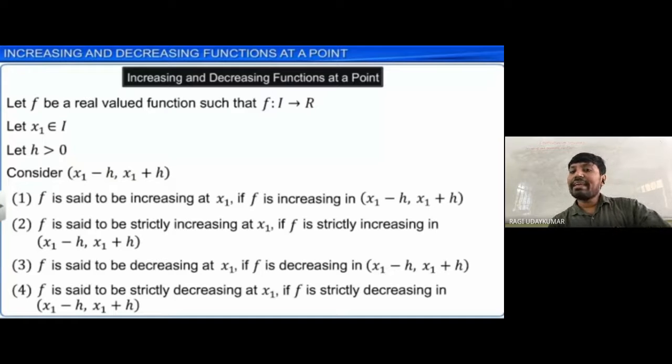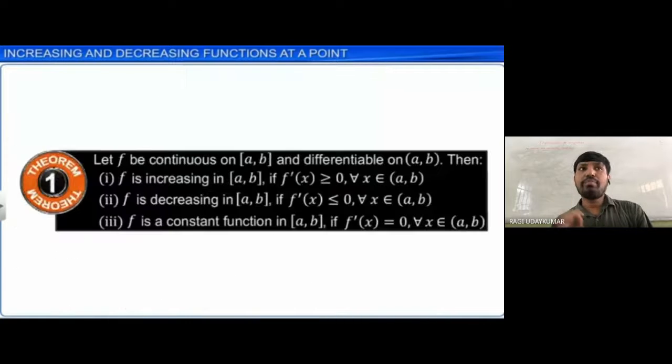f is said to be strictly increasing in that particular interval if it is strictly increasing. Strictly means the same concept; the interval is changed here. Increasing, strictly increasing, decreasing, strictly decreasing, depending upon that particular interval. If it is increasing in that particular interval, then increasing; and in that interval if it is strictly increasing, decreasing, or strictly decreasing, it is simply at that particular point.